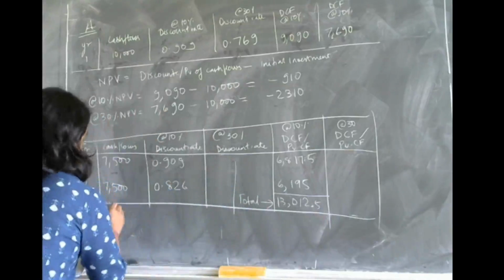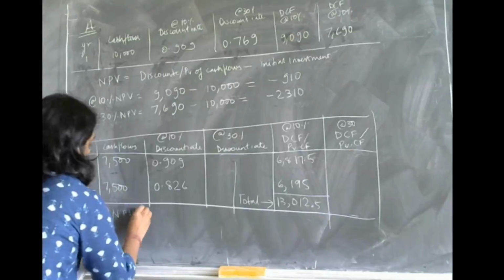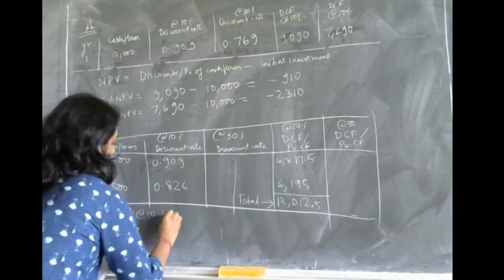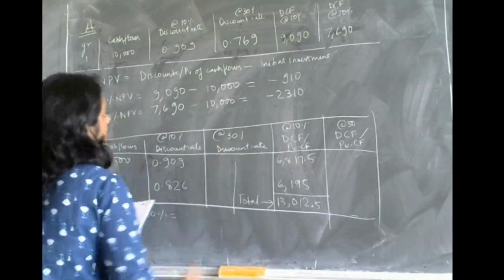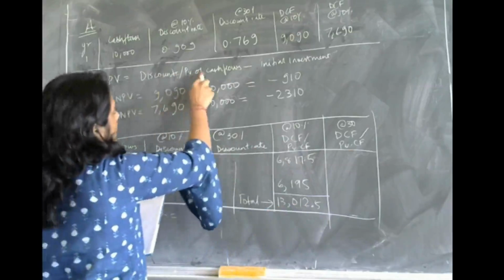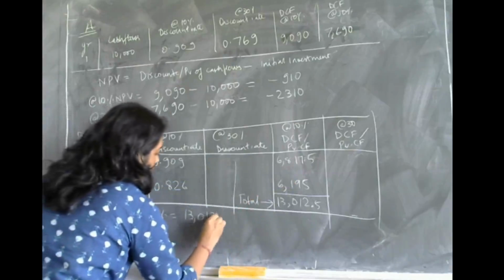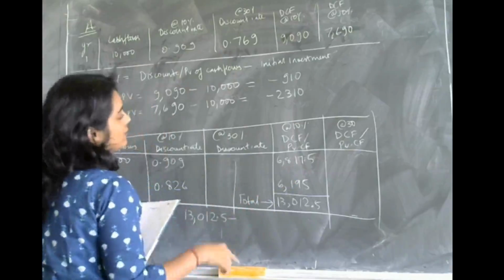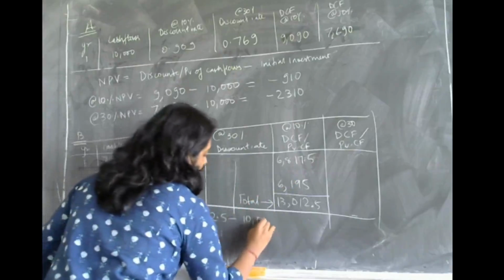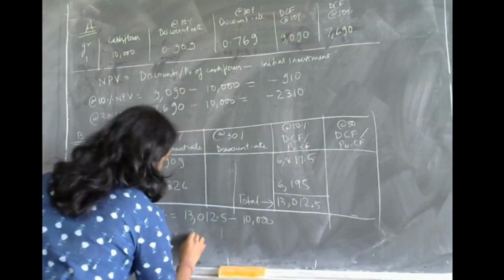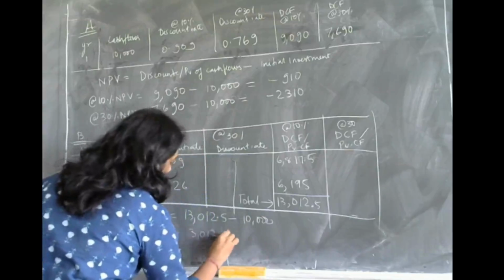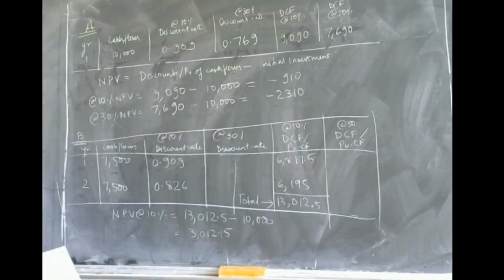So what is the net present value at 10%? It is the discounted or present value cash flows, which is 13,012.5, minus the initial investment of 10,000. You will get 3,001.5 as your net present value at 10%.